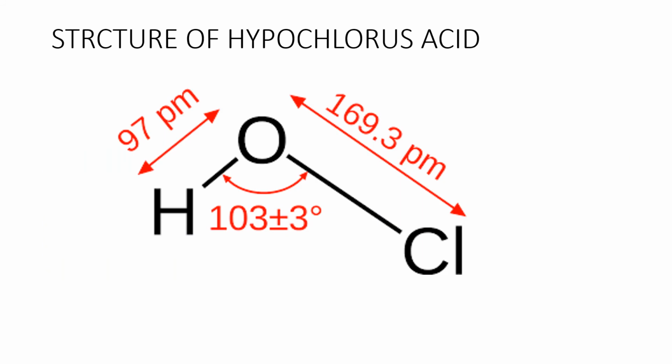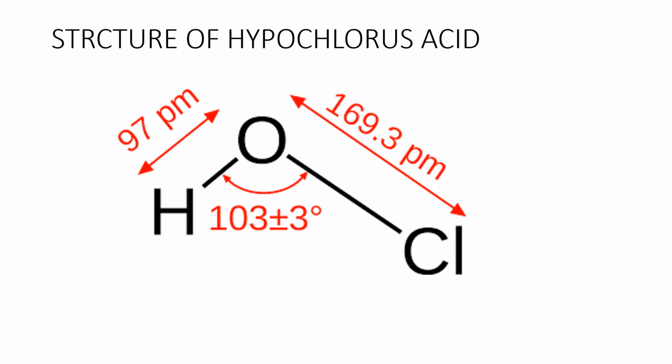Now come to the structure of hypochlorous acid. In hypochlorous acid, the central atom is oxygen. To the central atom, chlorine and hydrogen atoms are attached. The bond angle between hydrogen and chlorine is 103 degrees.